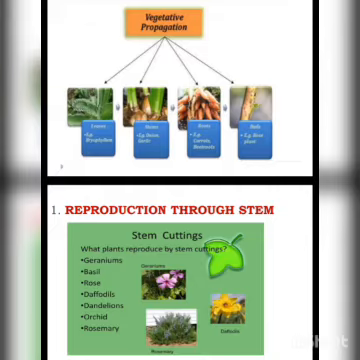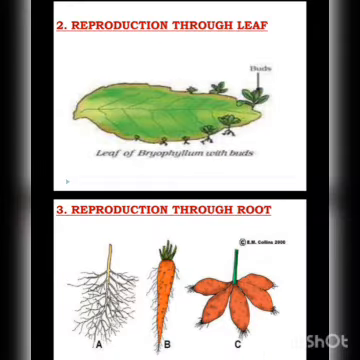What are the other parts responsible for the formation of new life? One is the stem, second is the root, third is the leaf. This type of reproduction is also known as vegetative propagation. You can see in the figure: Bryophyllum leaves; stems such as onion and garlic; roots such as carrot and beetroot; and buds of the rose plant.